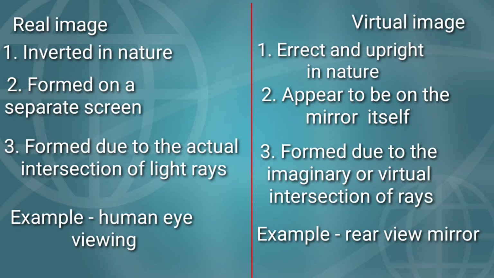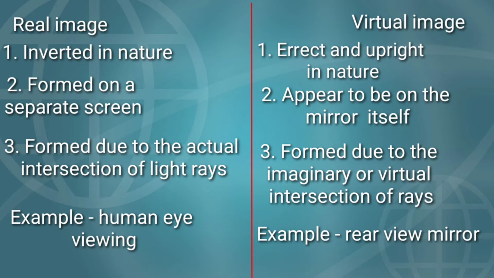The second point under real image. Real images are formed on a separate screen, whereas for the second point on the virtual image, the virtual images appear to be on the lens or mirror itself.